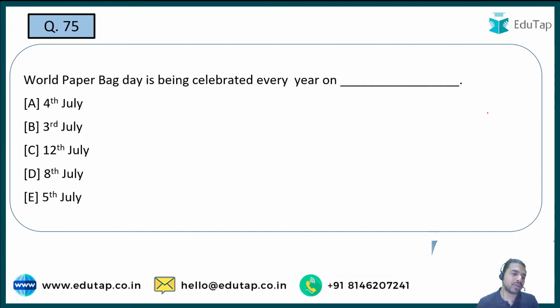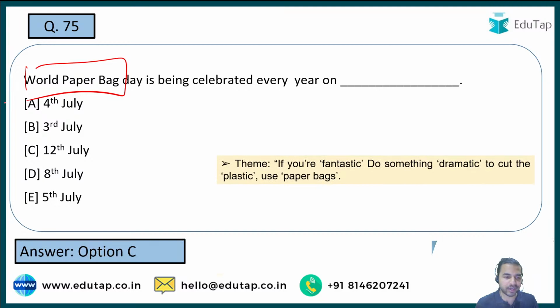Now let's move on to the next question, that is World Paperback Day. So quickly tell me about the World Paperback Day. It is being celebrated every year on which of the following days? Is it 4th July, 3rd July, 12th July, 8th July, and 5th July? And guys, here the right answer is 12th July. And whenever we cover the important days, I already told you what you are required to remember. You are required to remember the theme of it as well.